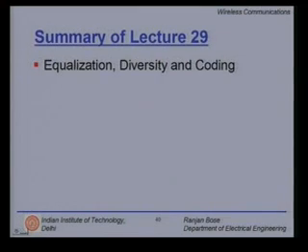Diversity, on the other hand, can be used in most cases, and we use any one kind of diversity or a combination of diversity. We saw there is a series of possibilities. For example, you have space diversity, time diversity, frequency diversity, polarization diversity, angle diversity, or even code diversity. The third method is also popular to overcome the channel impairments put in by fading channels.